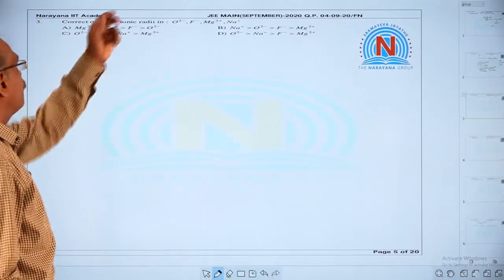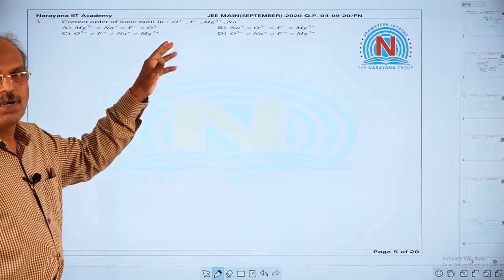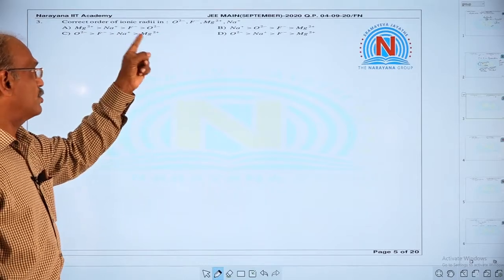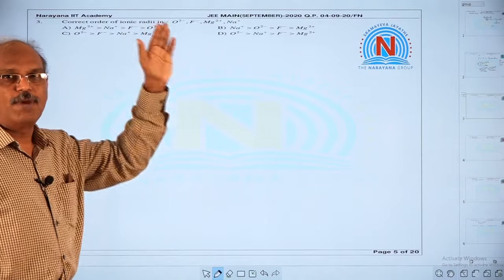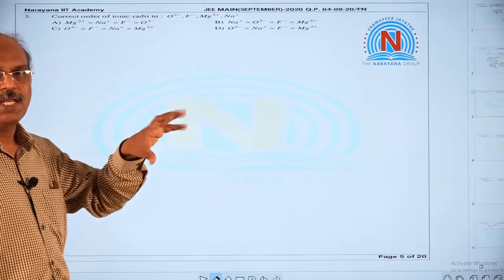Now see this. Here the question is the correct order of ionic radii of O minus 2, F minus, Mg plus 2 and Na plus.